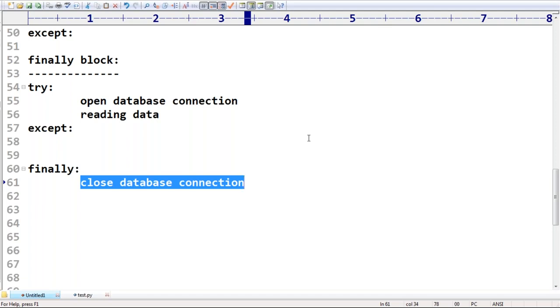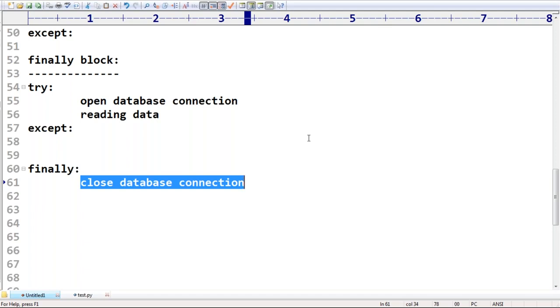Are you in a position to understand? That's what you people should be aware about. Best example: try, except, finally. Only two points you should be aware of. What is the purpose of the finally block? The purpose of the finally block is to maintain cleanup code. What is the specialty of the finally block? The specialty of the finally block is it will be executed always, whether exception raised or not raised, handled or not handled.